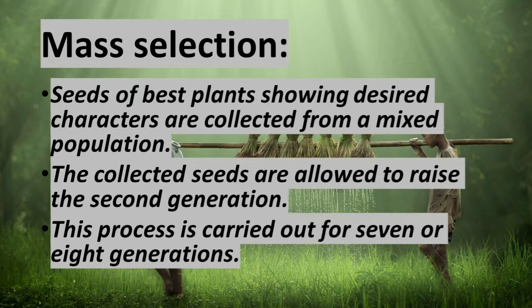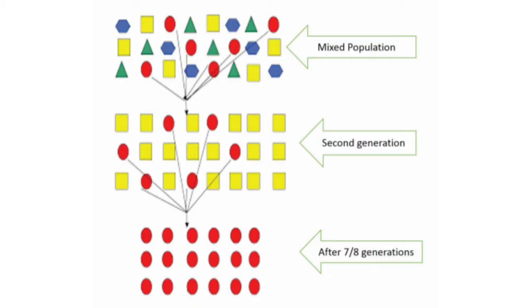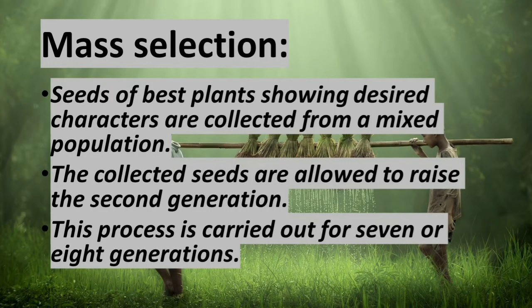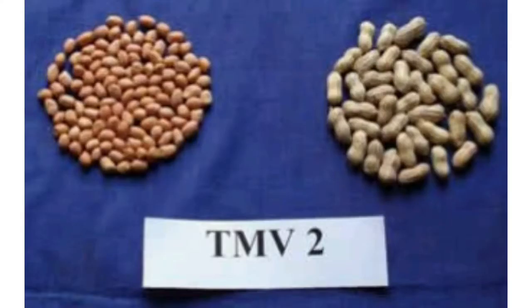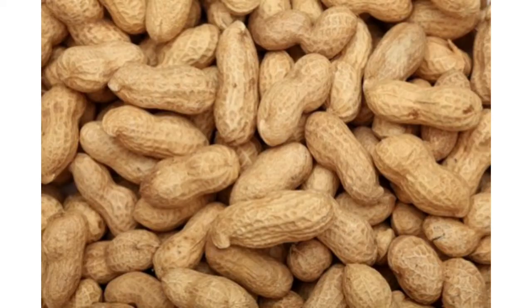So the collected seeds are allowed to raise the second generation. This process is carried out for 7 or 8 generations. 7 or 8 times we have to sow seeds and we have to raise plants. At the end, they will be multiplied and distributed to the farmers for cultivation. Some common examples for mass selection are groundnut varieties like TMV2 and AK10. These TMV2 and AK10 are varieties of groundnut.